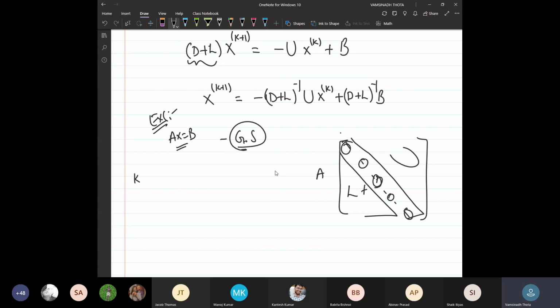We will meet in the next section. As I said, 2 more sections and this unit will be completed. But you need to do a lot of practice, not only for the iteration methods but also for the elimination methods.